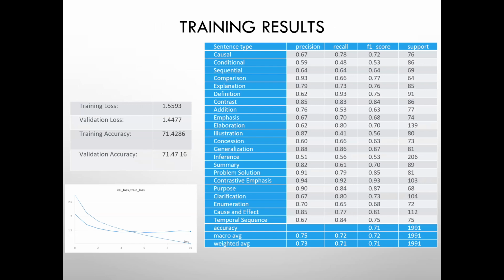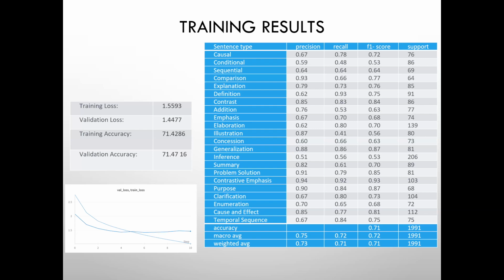And in this particular slide, we can see the accuracy of the model that we got is 71%. The training loss and validation loss are more or less the same. Here in the classification report, we can see how these 22 sentence types, which are causal, conditional, sequential, have different precision, recall, F1 score, and support.